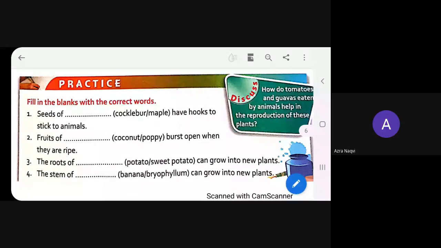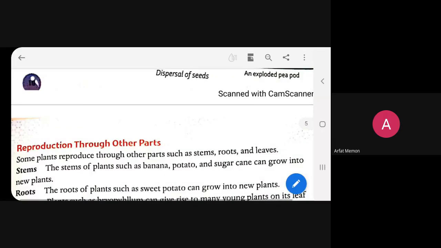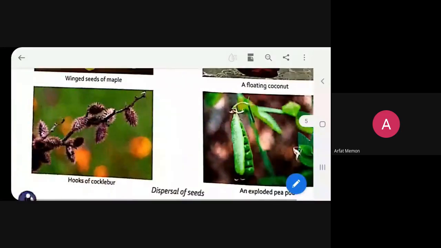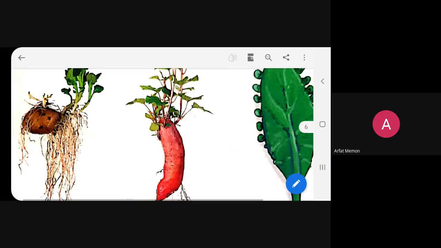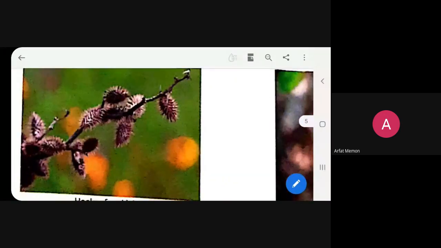Ma'am, I know the answer. I can speak. What is the answer, beta? Maple. No, beta. Read it once again. Seeds of dash have hooks to stick to animals. Here we have learned that maple seeds have very light weight, so they will move away with the wind. But what will happen to this kind of seeds? They will stick. They have a hook-like structure. Can you see this picture? They have spikes, a hook-like structure, so they will stick to the animal's body.